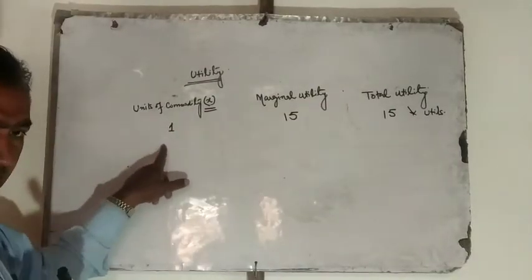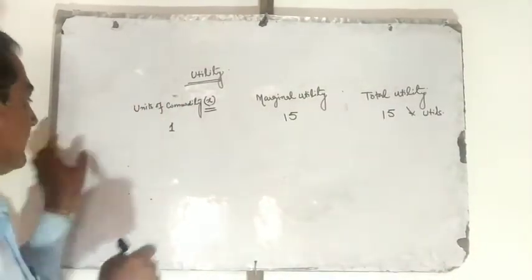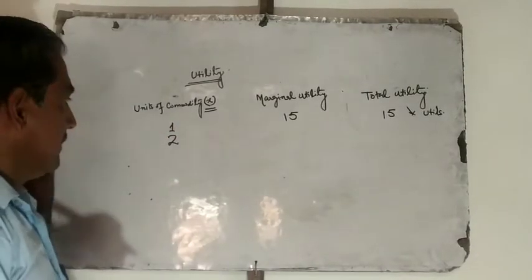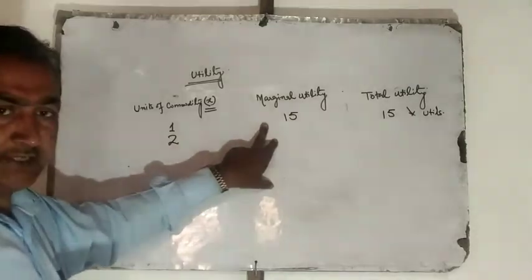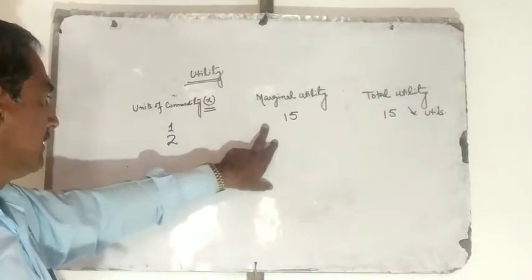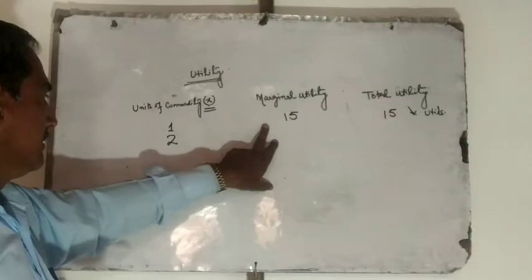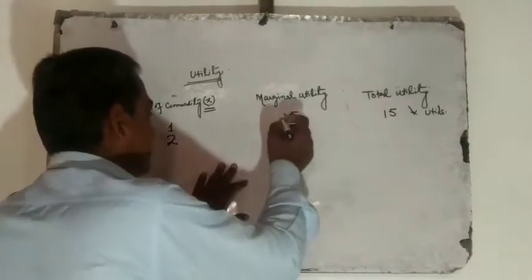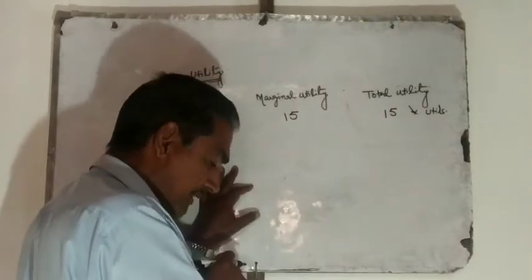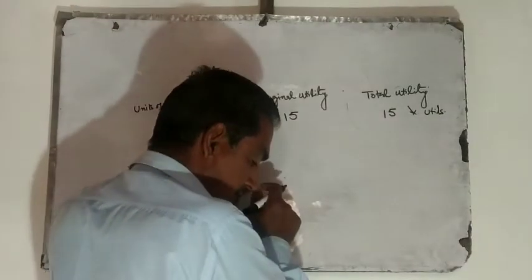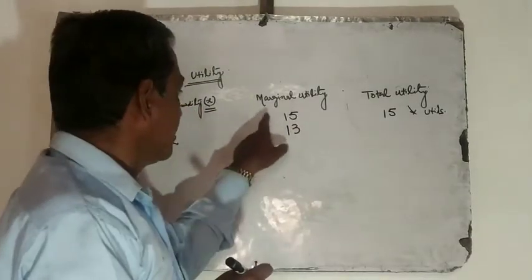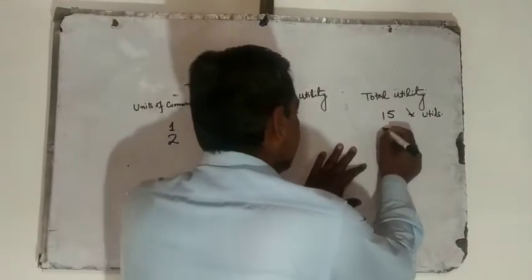When our consumer consumes second unit of commodity X, marginal utility tends to diminish as per the law of diminishing marginal utility. Let me say that it is 13. So total utility goes to 28.